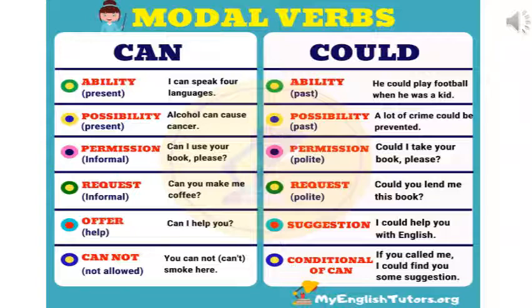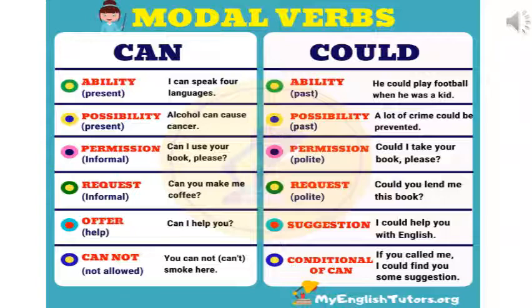Request, could you lend me this book is again a polite way. With could we can use please or without please also, but in daily usage we should use could instead of can. Though grammatically it is correct, avoid using can for request.